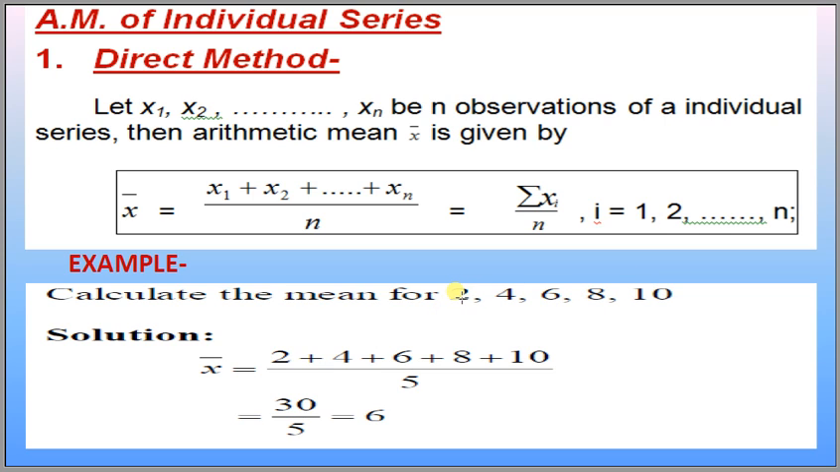These are the observations of an individual series. Here the number of observations is 1, 2, 3, 4 and 5, and the sum of these observations is 2 plus 4 plus 6 plus 8 plus 10, that is 30, divided by 5. The arithmetic mean x bar is equal to 6.